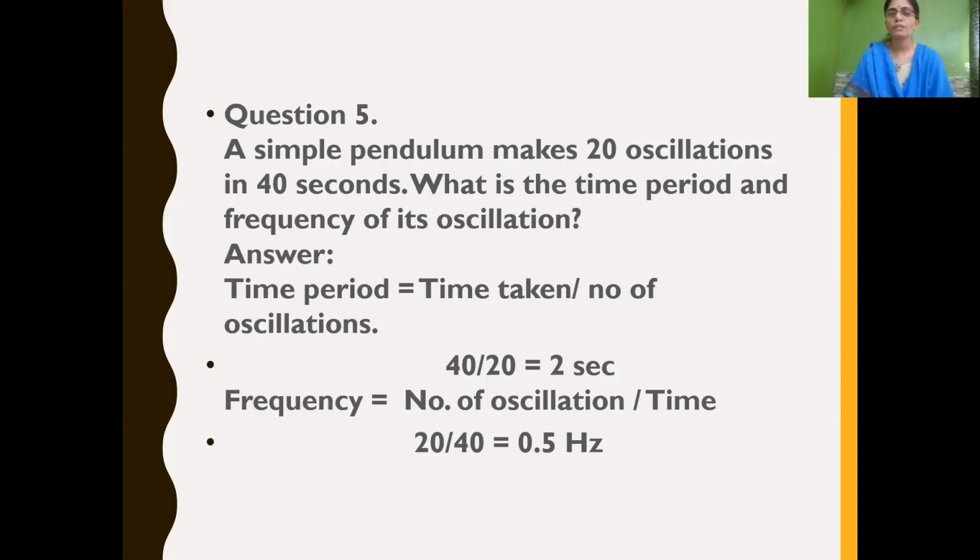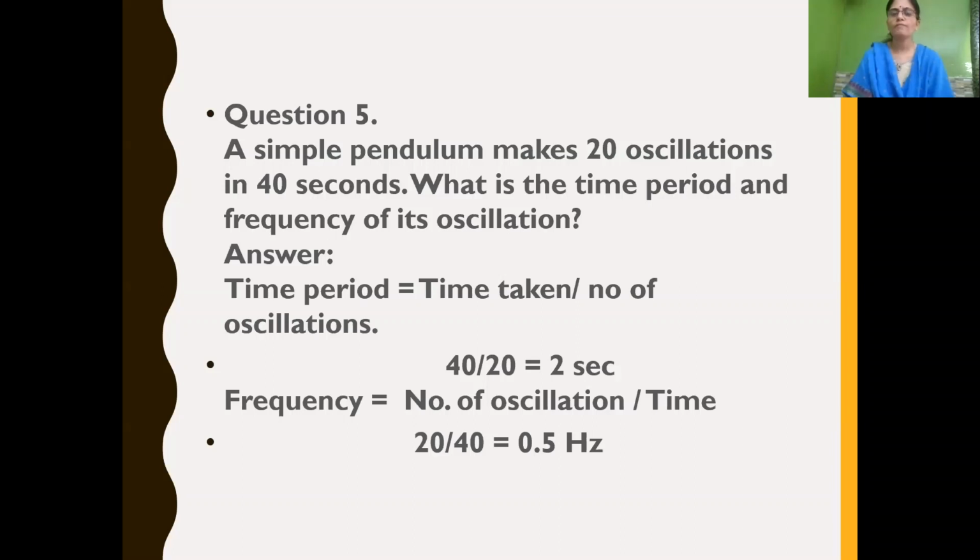So first we have to find out the time period. Time period, we know, is the time taken to complete one oscillation. How much time is given? 40 seconds. Time taken divided by the number of oscillations, which is 20. So it is 40 upon 20, we get 2 seconds. So the time period is 2 seconds. Time taken to complete one oscillation is called the time period, that is 2 seconds.